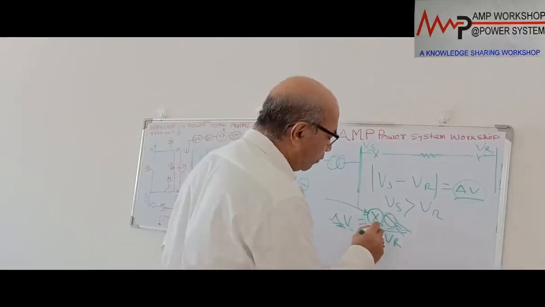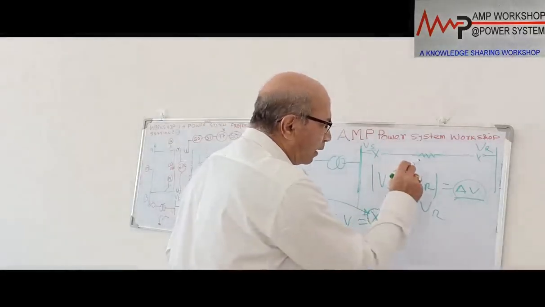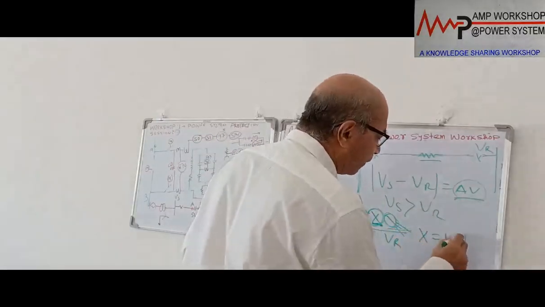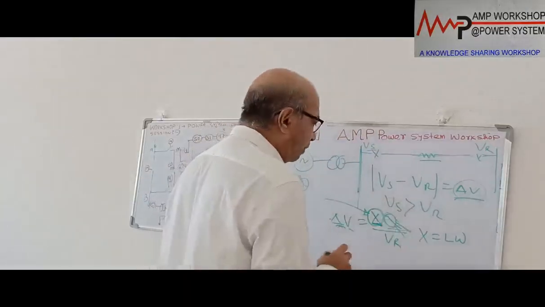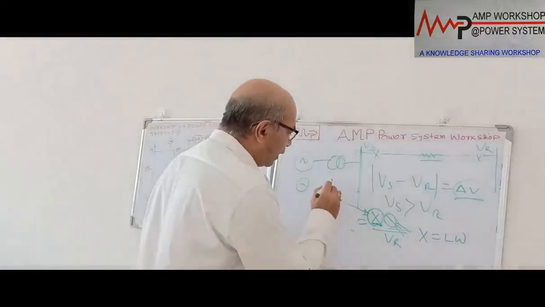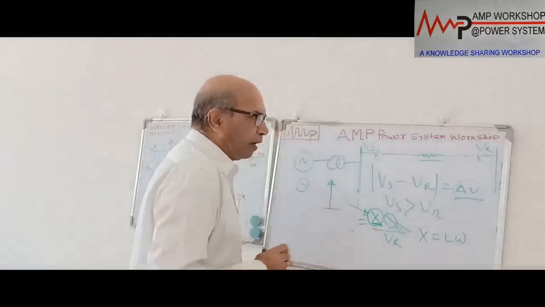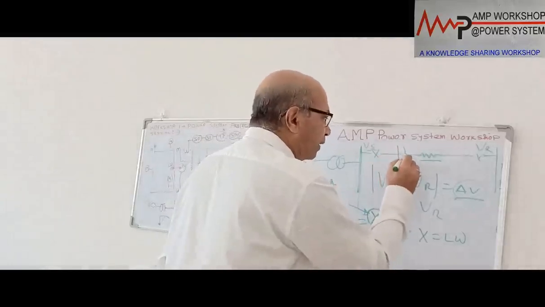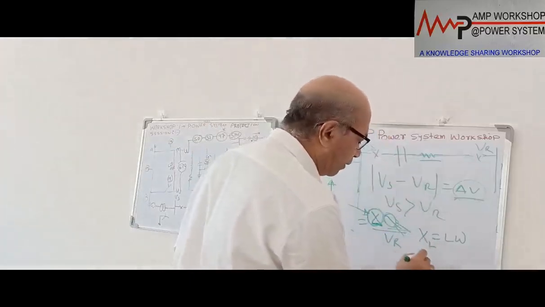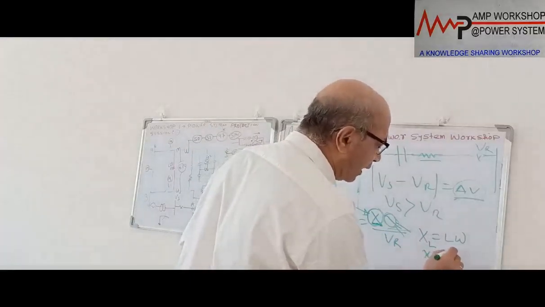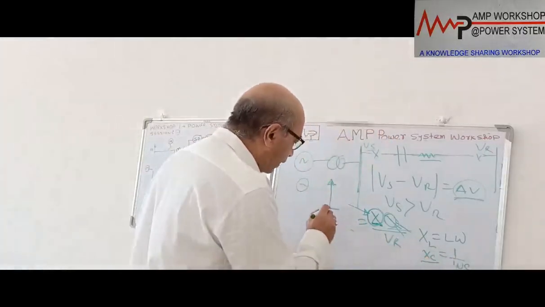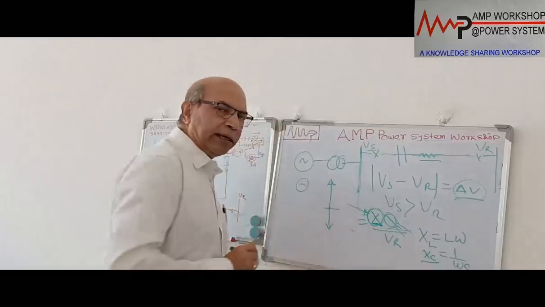This X value, X is the inductive reactance. This X is equal to how much? This is equal to L into omega. Now if you see the vector diagram of this, we say inductive reactance is working this way. Now if we can insert some capacitance on the line, then due to the capacitance there will be reactance. This is an inductive reactance. If I put some capacitance, then it has some reactance that is equal to 1 by omega C.